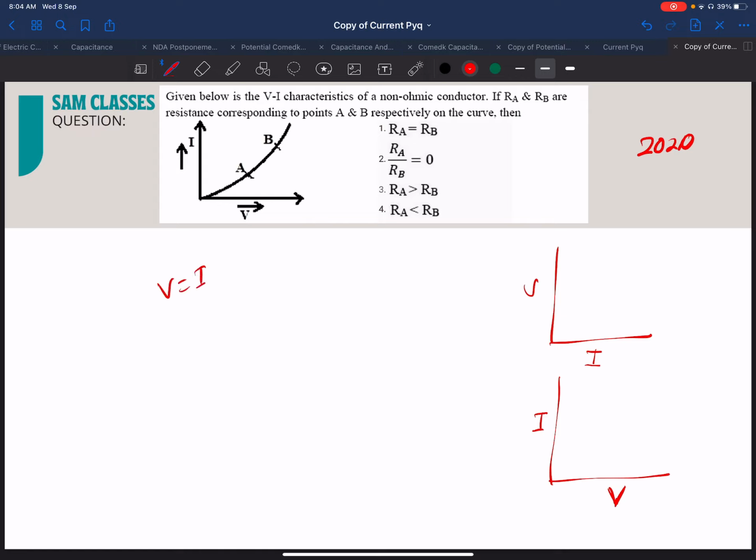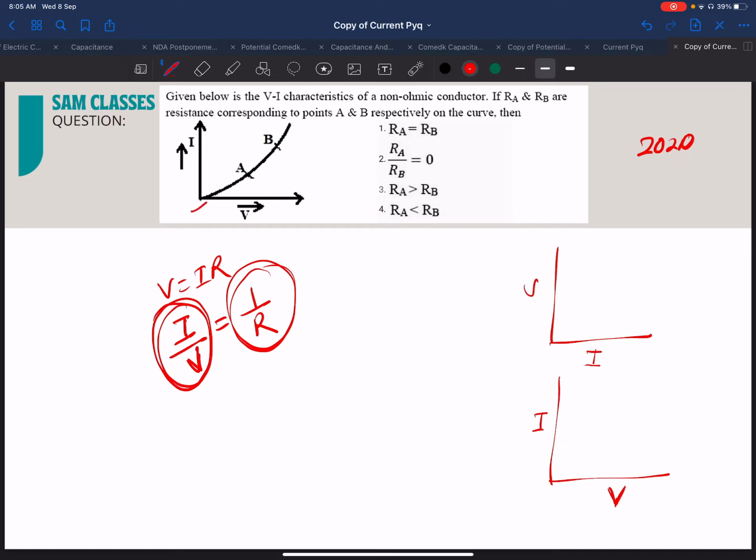V is equal to what? Ohm's law, we all know. V is equal to IR. So I by V, current by voltage, is equal to what? 1 by R. So understand, the slope of this graph will give me what? Inverse or the reciprocal of the resistance. It will not give me resistance, it will give me the reciprocal of resistance.